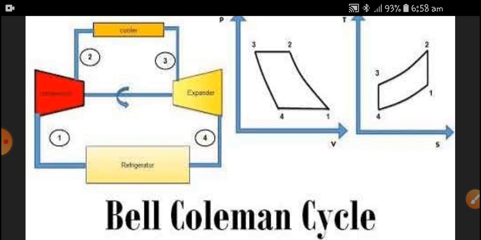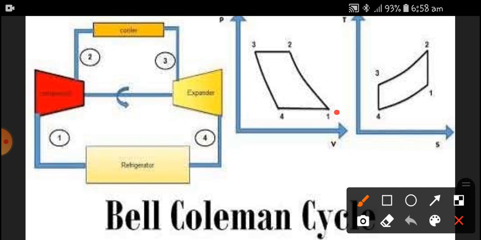It follows isentropic compression, constant pressure cooling, isentropic expansion, and constant pressure expansion. So the flow is isentropic compression, constant pressure cooling, isentropic expansion, and constant pressure expansion. You have to go like this.